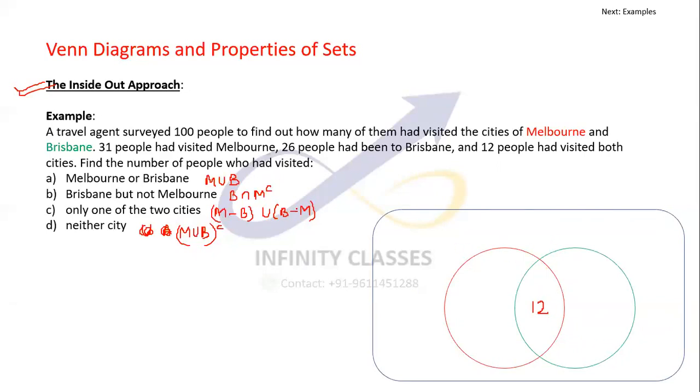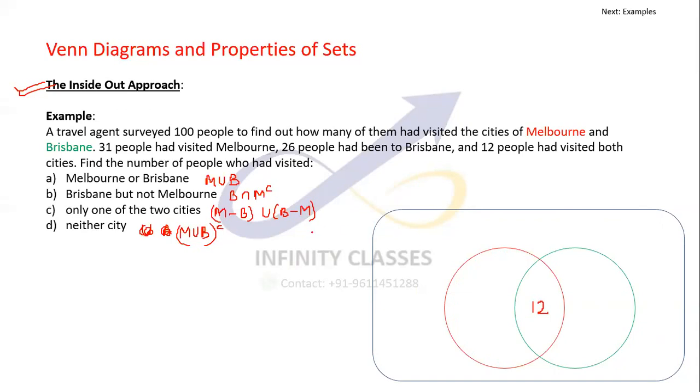I hope that is clear. See, this entire space is divided into 4 parts: this is 1, this is 2, this is 3, this is 4. I'm talking about only the first part now.